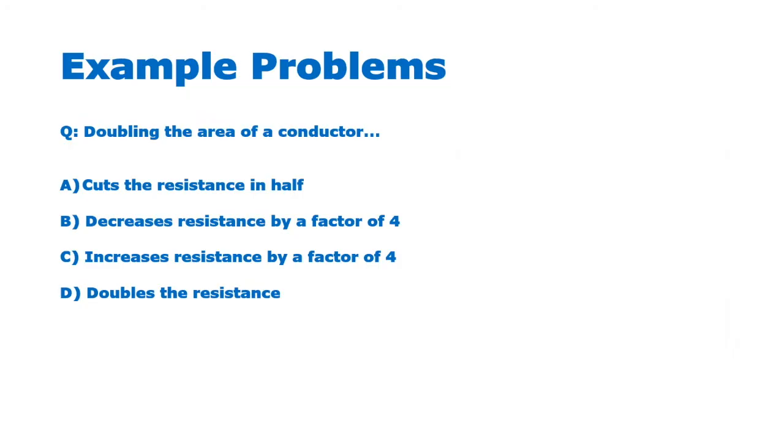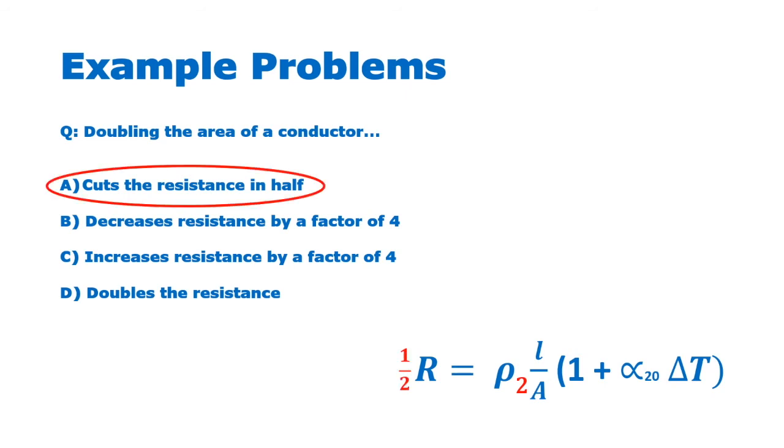Let's quickly consider some example problems. This question asks about the effect of doubling the area of a conductor. And looking to our equation, we can see that times-ing the area by 2 is going to halve the resistance and therefore cut the resistance in half.